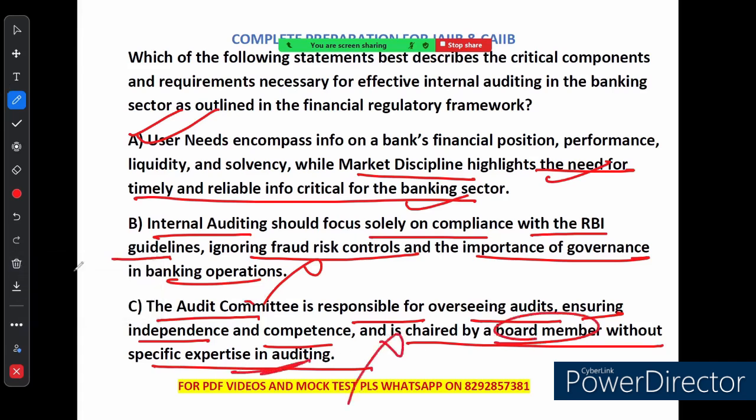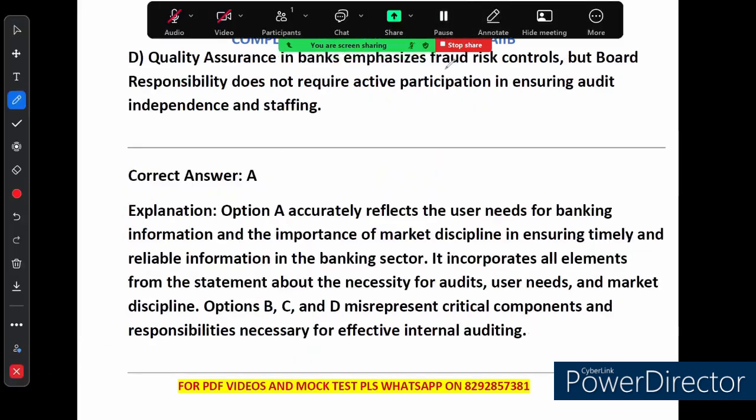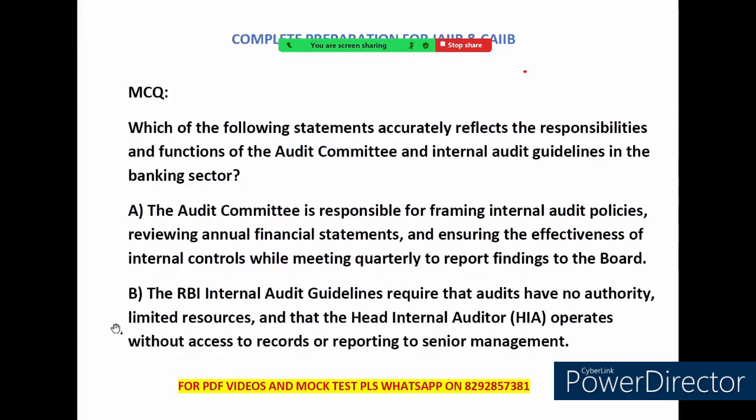And what about option D? Let's see. Option D says that quality assurance in banks emphasizes fraud and risk control, but board responsibility does not require active participation in ensuring audit response. See, option D is incorrect, as it misrepresents the role of quality assurance. So option A is the correct answer. Now let's come to the next question.